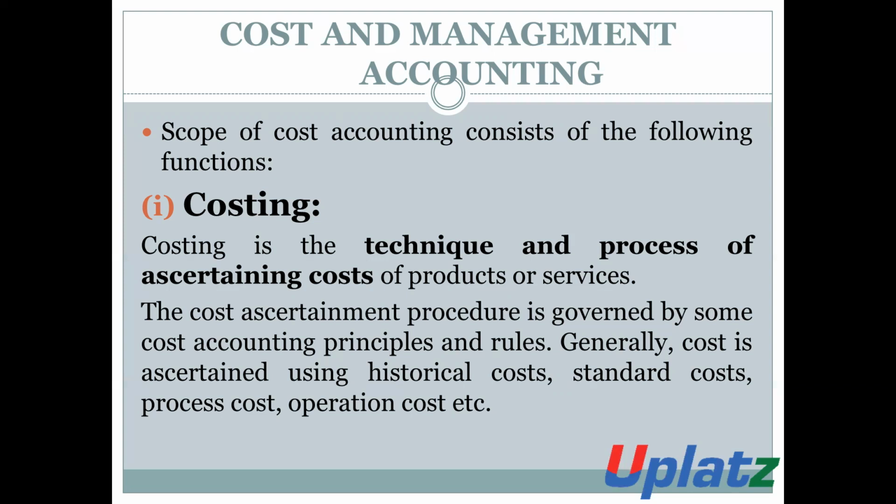Generally, the cost is determined using the historical cost, standard cost, process cost, and operational cost. On the basis of this, we can ascertain the cost of any unit or object.